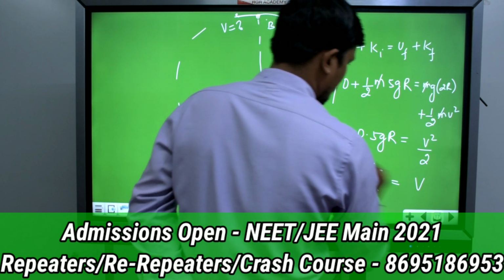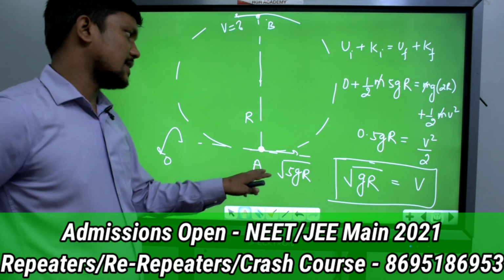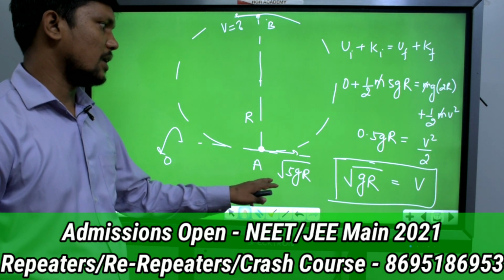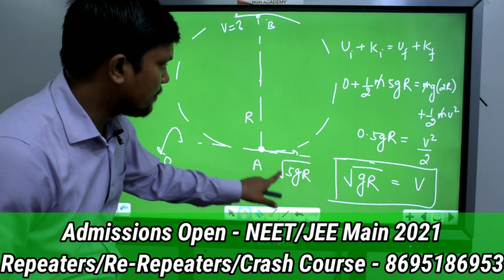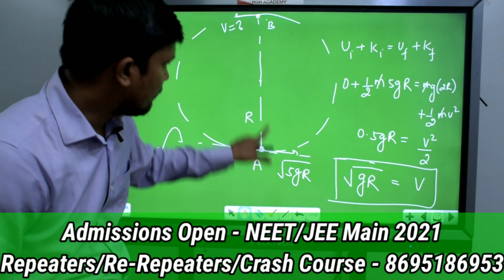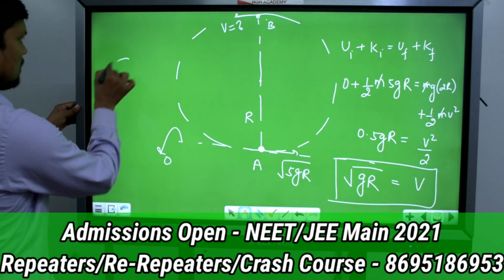You can remember this result also: this is the condition required for a particle to complete a vertical circle. The minimum velocity required at the bottommost point is root of 5 gr, when this is a string, or you can consider a hollow sphere like this.